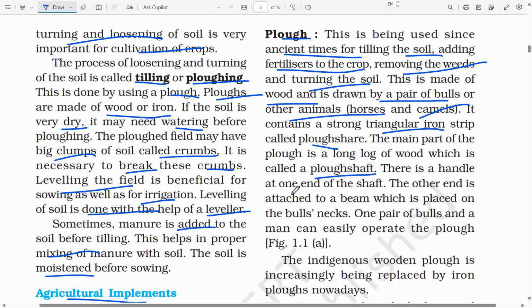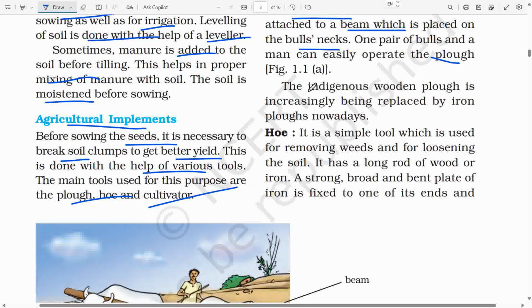There is a handle at one end of the shaft. The other end is attached to a beam which is placed on the bulls' necks. One pair of bulls and a man can easily operate the plough, as shown in figure 1.1a. The indigenous wooden plough is increasingly being replaced by iron ploughs nowadays.